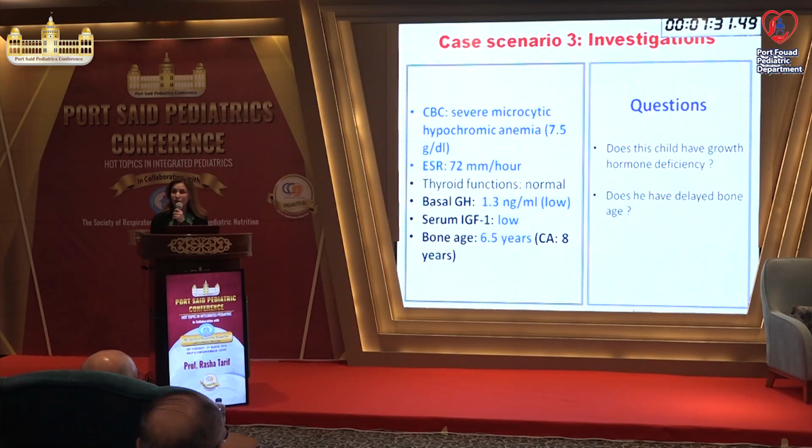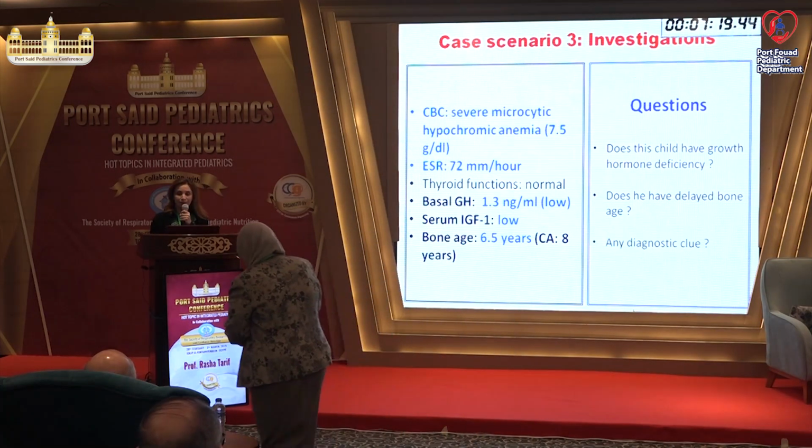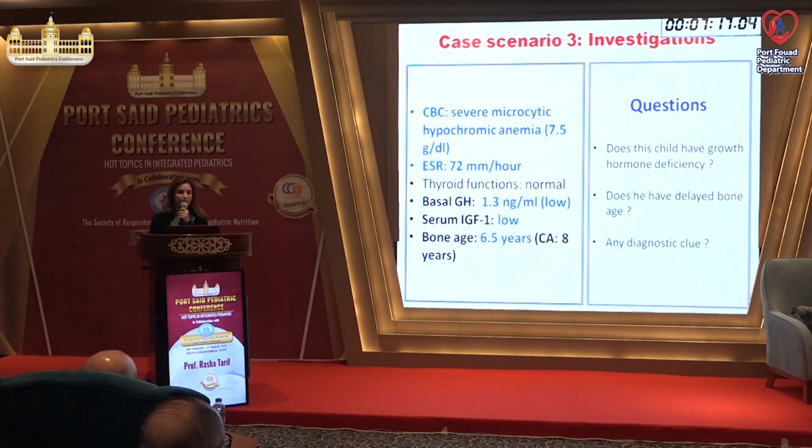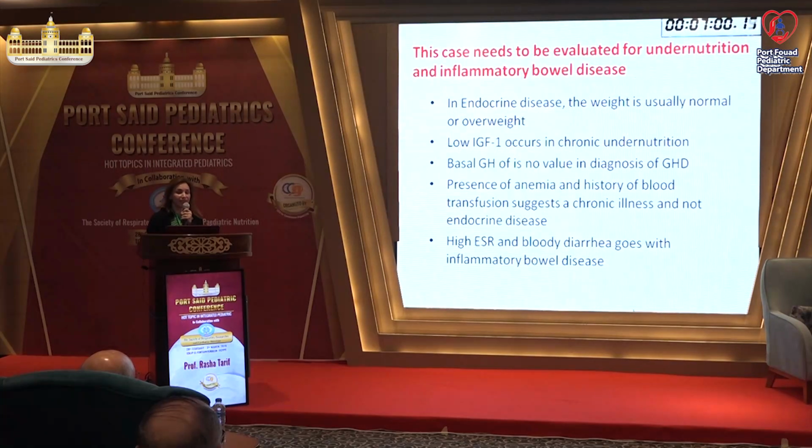Does he have delayed bone age? The bone age is 6.5. Yes, he has. More than 1 year he has, but not as bad as endocrinal disease. There's only 1.5 years difference. In endocrine disease, it's very much delayed. Any diagnostic clue here? What do you think? Any clue in this slide that could help us to go? Yes, ESR, severe anemia. The hemoglobin is 7.5, okay, in addition to delayed bone age. Does he need growth hormone at this stage, do you think? Never. So the pitfalls here are, this case needs to be evaluated for undernutrition and inflammatory bowel disease.